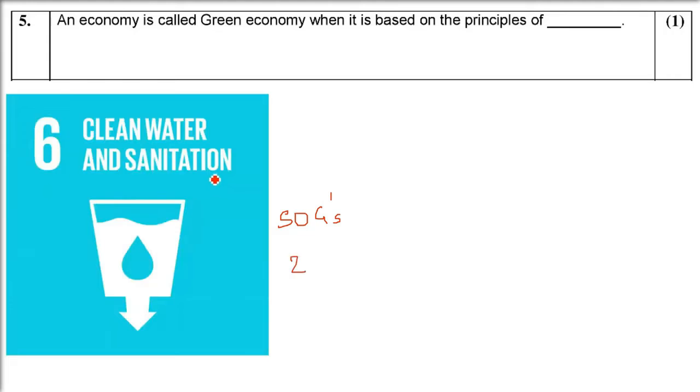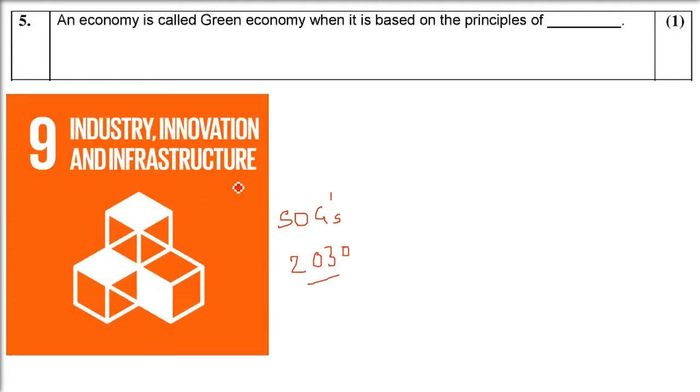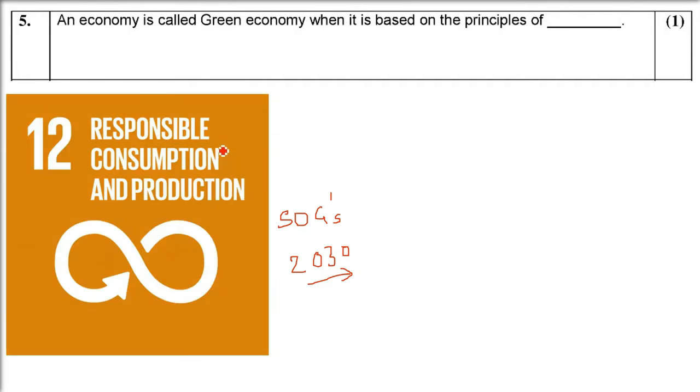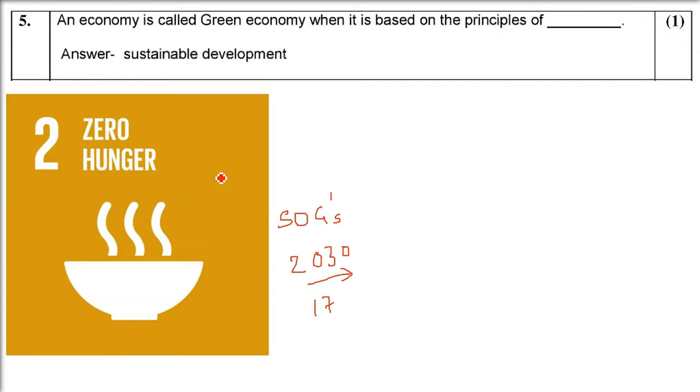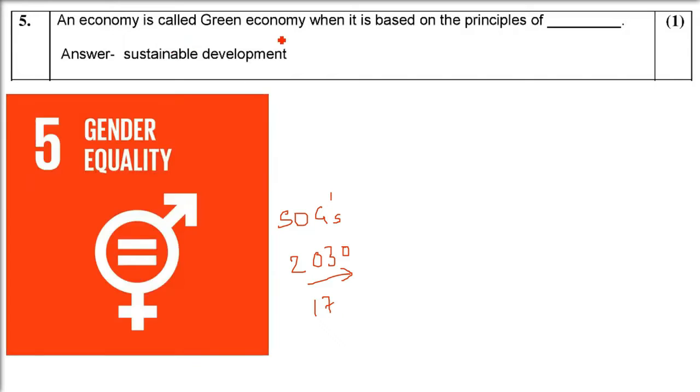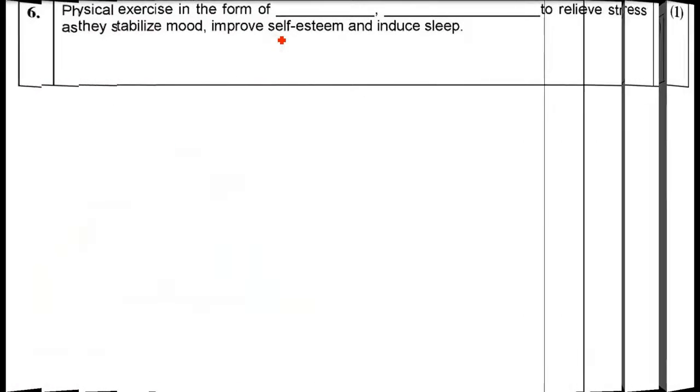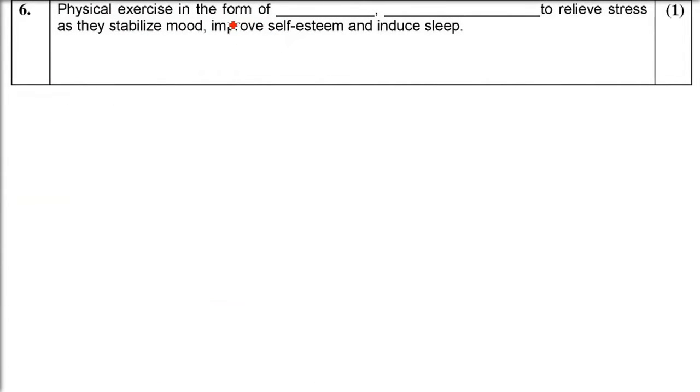And these SDGs were made in a summit in New York, 2030, on what the world should look like. These are the principles which started with certain people who called it sustainable development, the Brundtland report. Sustainable development is to use the resources today so that they remain for your future generations.